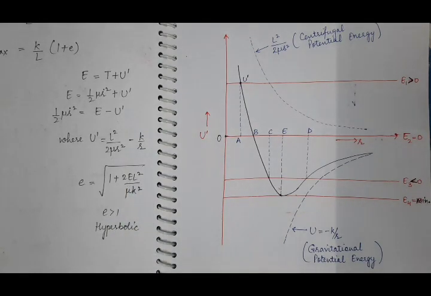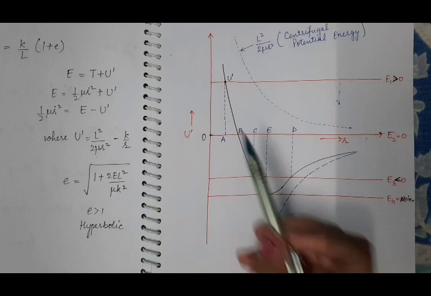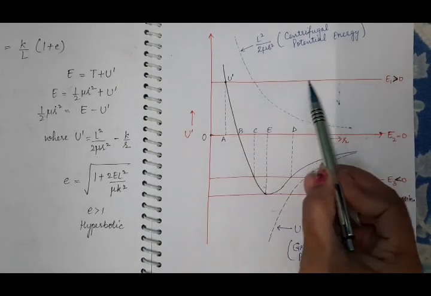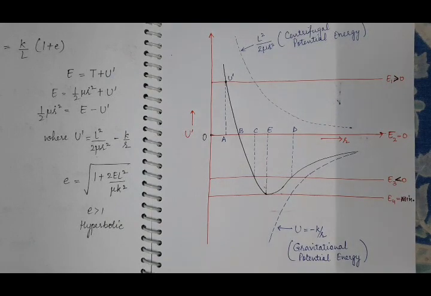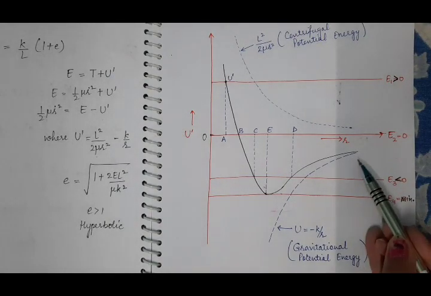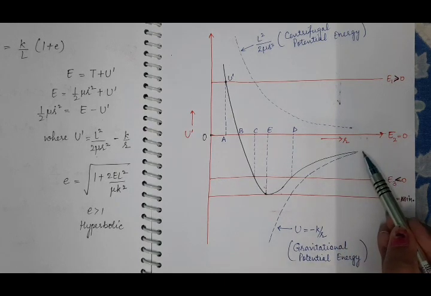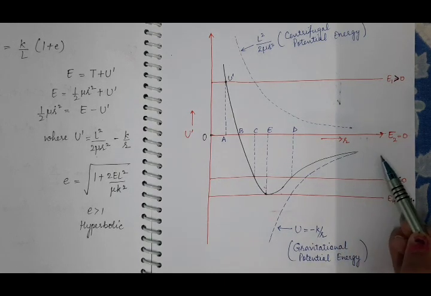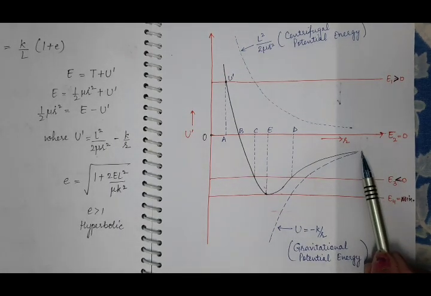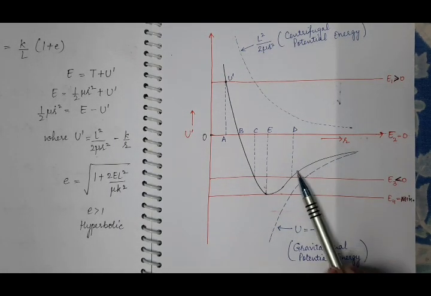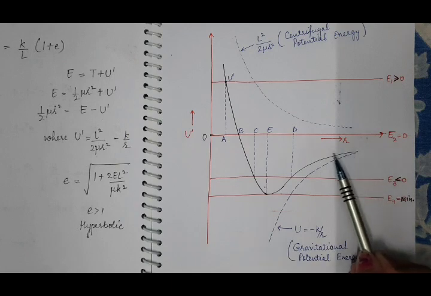Now we will study its effective potential energy. This is the curve representing the total energy of the particle. What will happen to the potential energy curve? Initially, as we decrease r, moving the body from infinity to a point closer to the center of the force, U dash becomes more negative, which means its kinetic energy will increase.